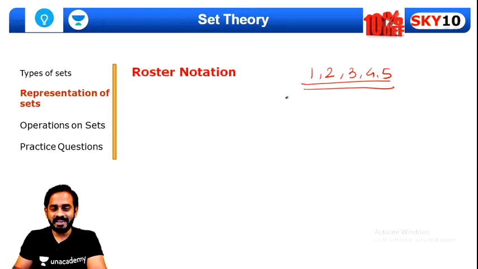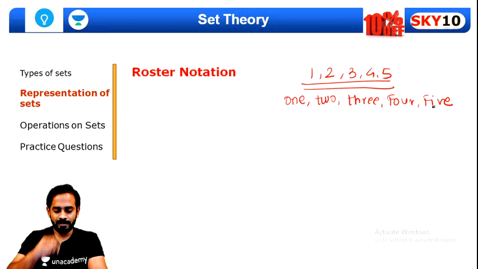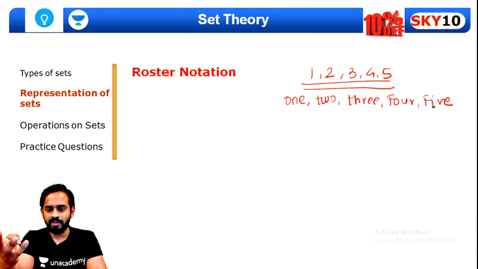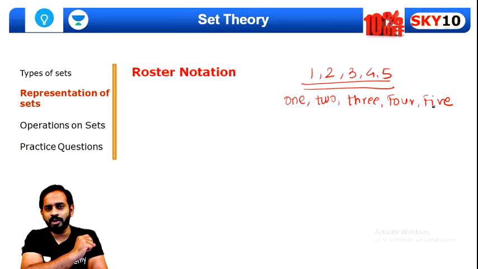Chalo, I'll just write their spellings. We have ONE, then TWO, then THREE, then FOUR and FIVE. Now, yes, you are saying that FOUR contains 4 alphabets, but I'll explain why this will not be a correct logic, because all the other elements should have the same number of letters then.